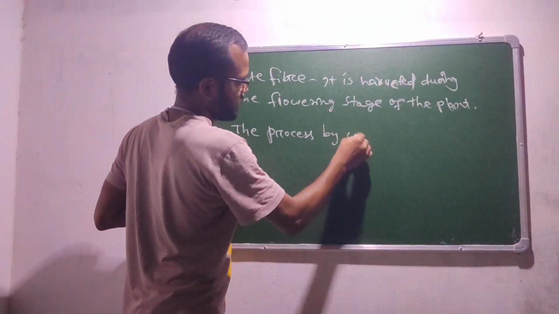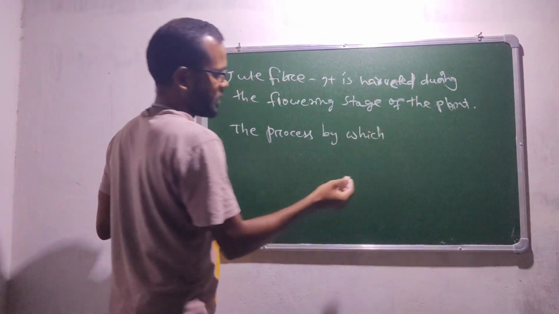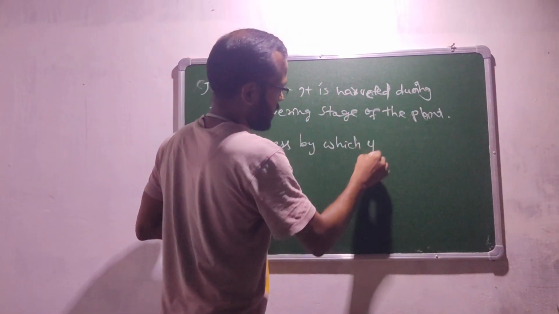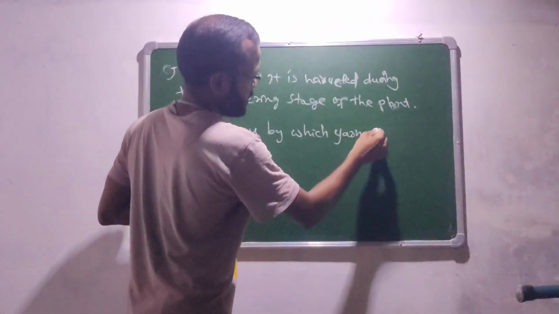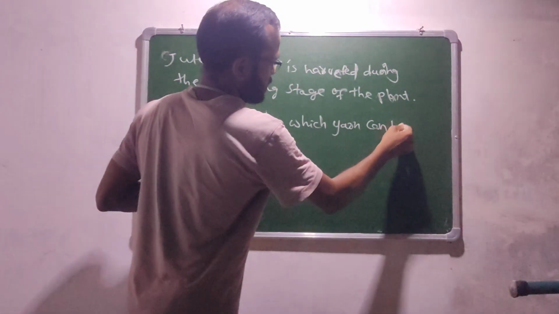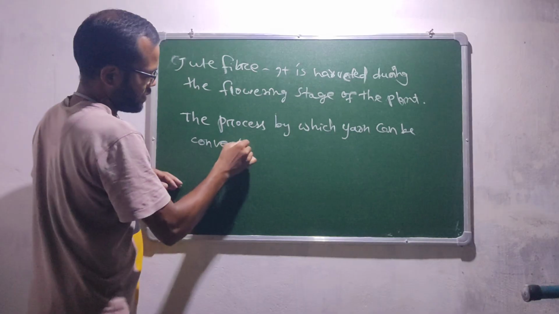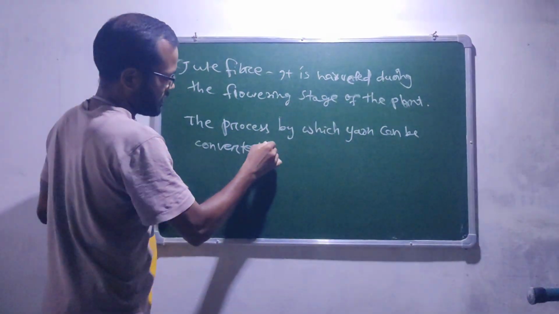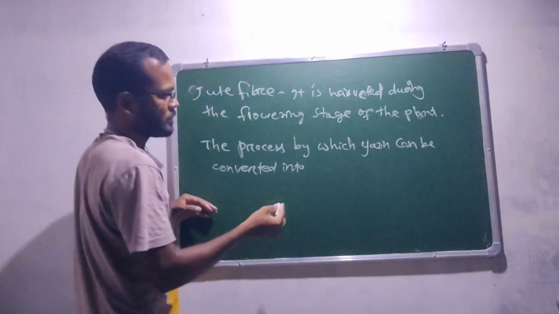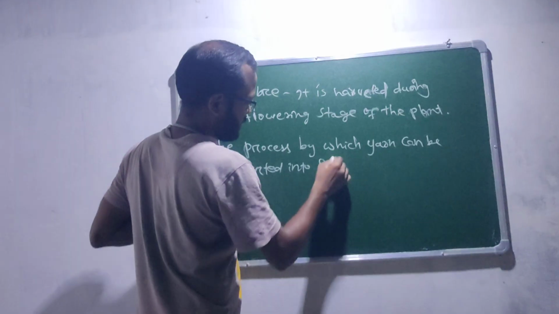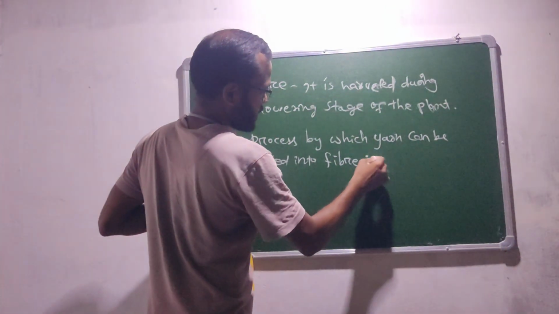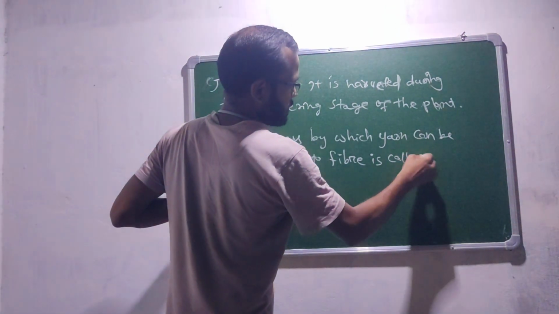Okay, then the process by which fiber can be converted into yarn is called spinning.